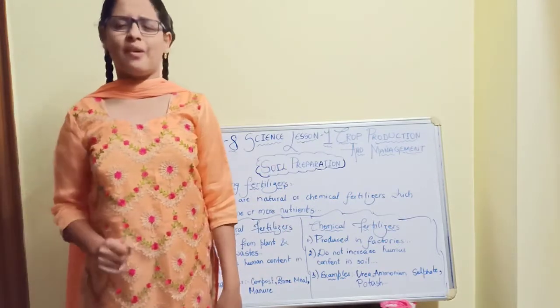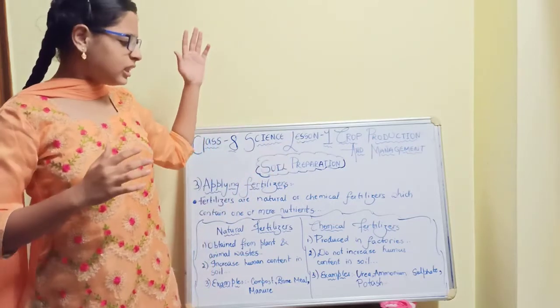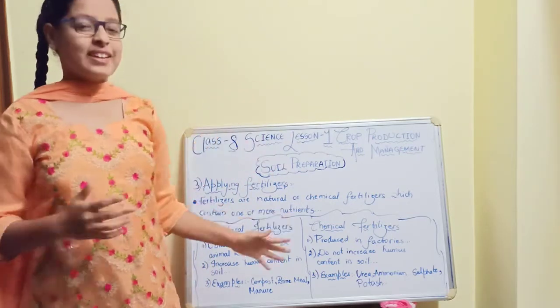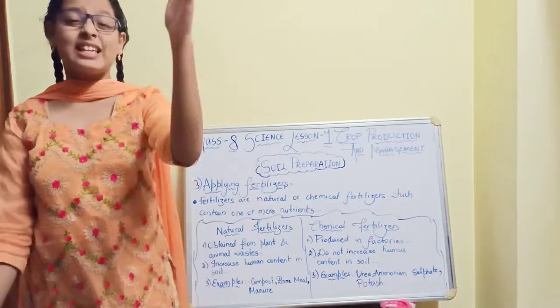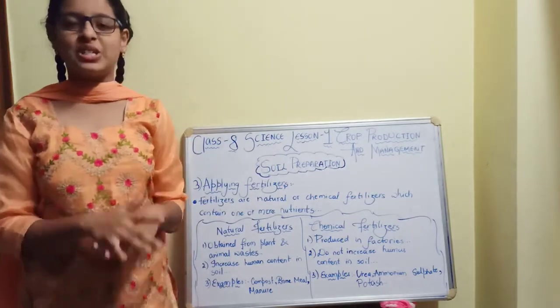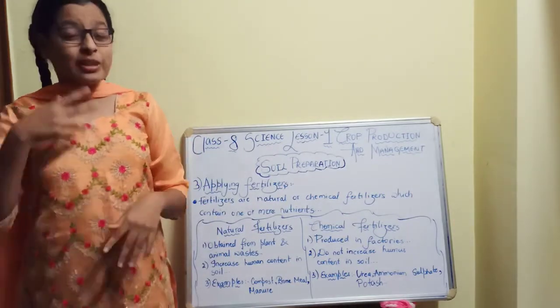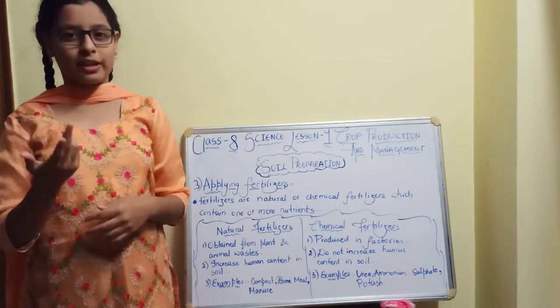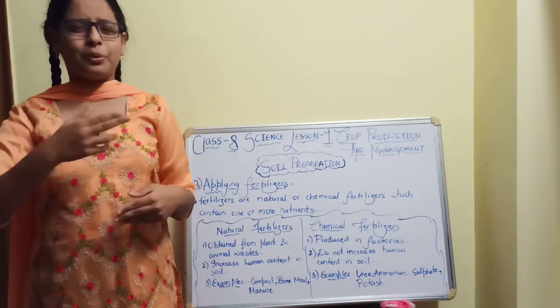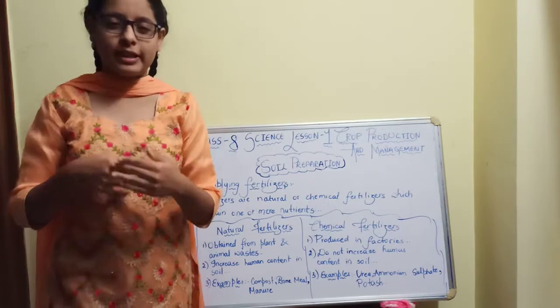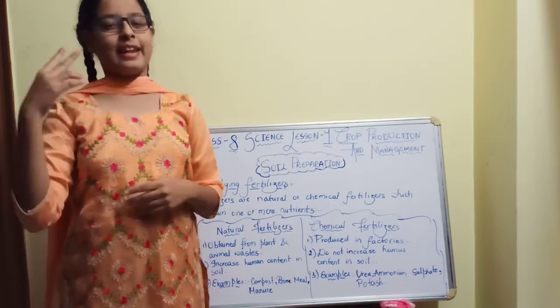I hope you guys have understood this. Fluffing, leveling and applying fertilizer: these three are included in the first soil preparation step. The next step is selection and sowing of seeds, which I'll explain in the next video.